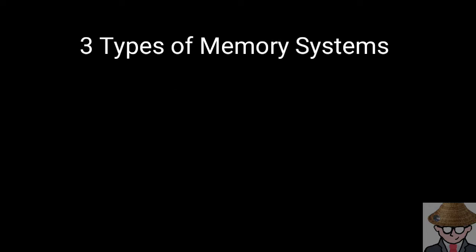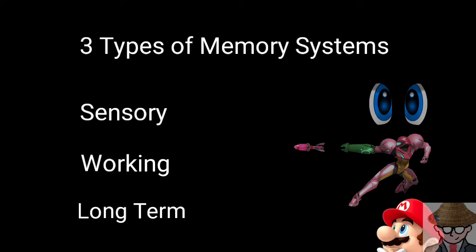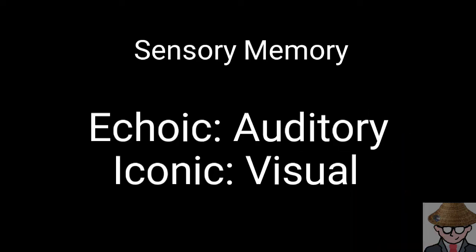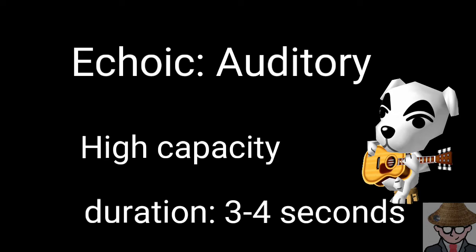There are 3 types of memory systems. There's sensory, working, and long-term. The sensory memory system has 3 subsystems: echoic, iconic, and haptic. The echoic subsystem processes auditory stimuli. The capacity is high. The duration, however, that we can process is 3 to 4 seconds.